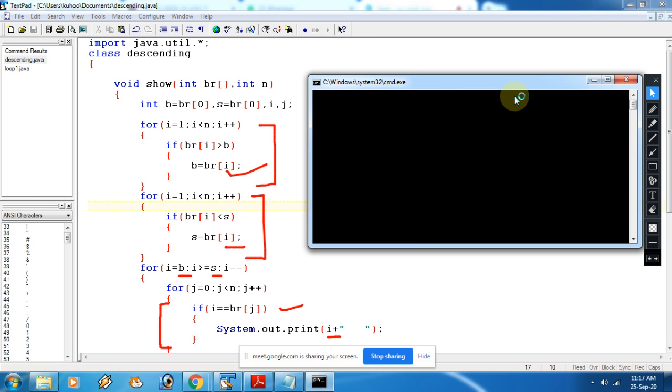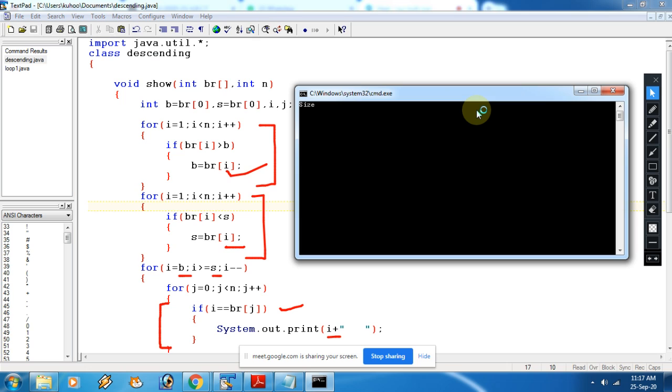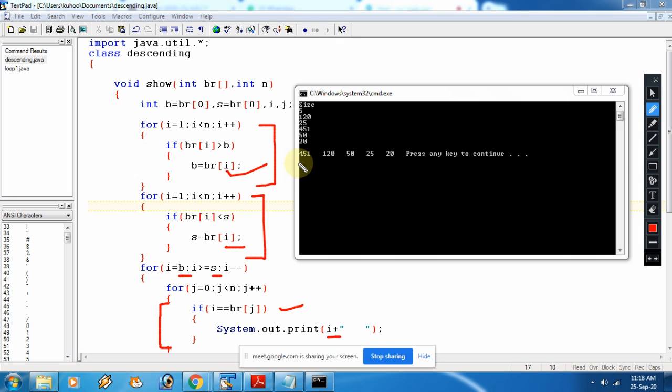See, please pay attention to the output. The size we are inputting, any size number. So now you can easily see here, the output is coming 451, then 120, then 50, then 25, then 20. So this is the way we can print the elements in ascending or descending order.